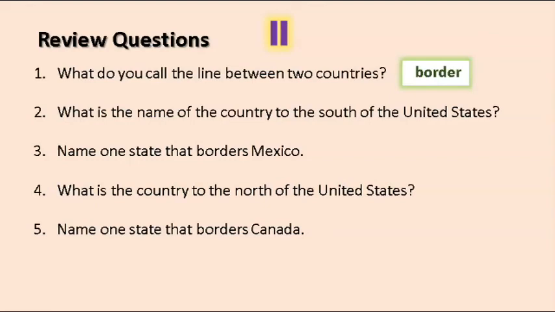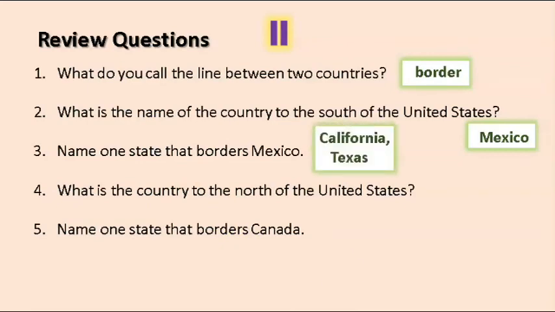What is the name of the country to the south of the United States? Right, Mexico. Number 3. Name one state that borders Mexico. California or Texas.